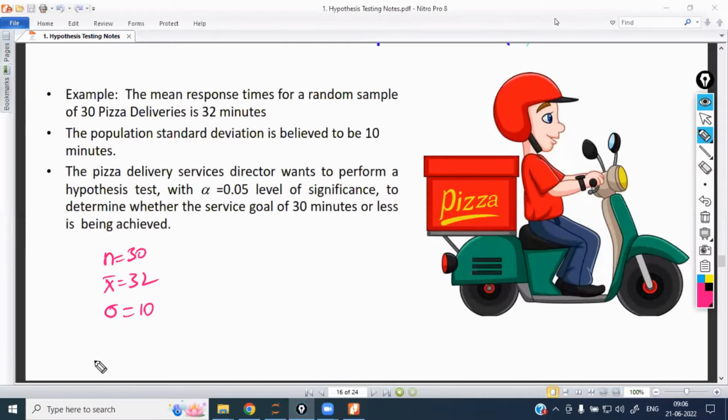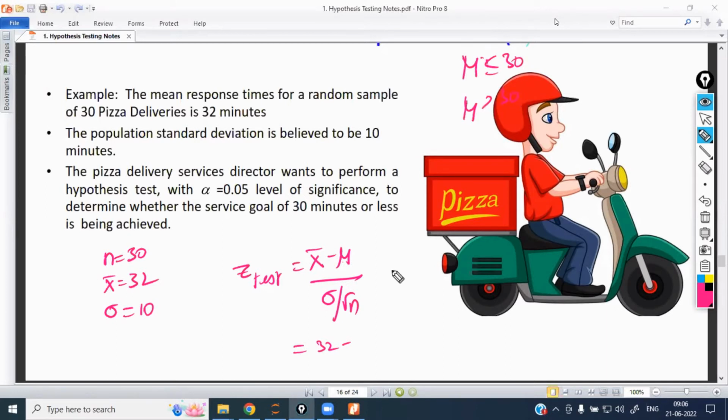Since the sigma value of the standard deviation is known, we are going to apply the one-sample z-test. That is, z test is equal to x bar minus mu divided by sigma by square root of n. X bar is 32. Mu is what we are going to estimate. The null hypothesis is mu is less than or equal to 30, and the alternate is mu is greater than 30, right? So the same 30 we substitute here, with standard deviation 10 and size 30.